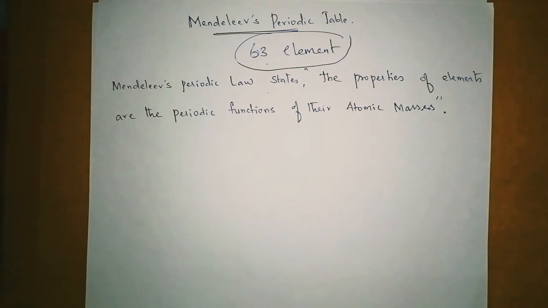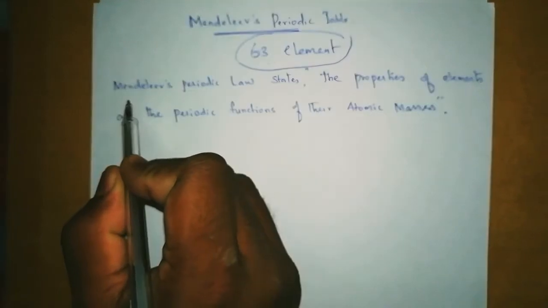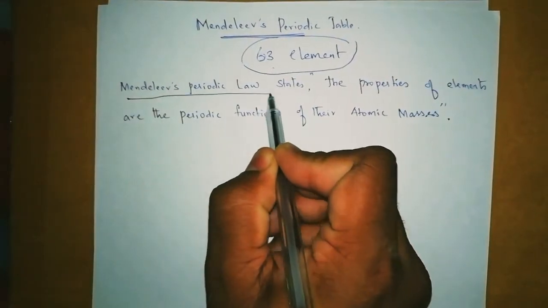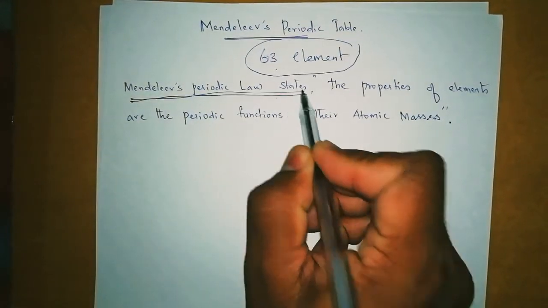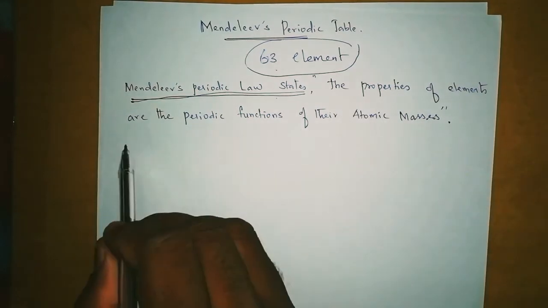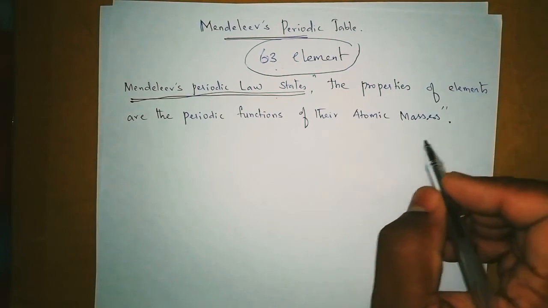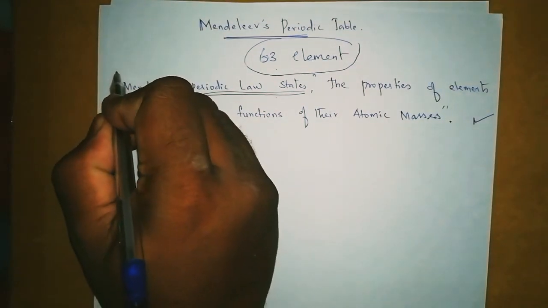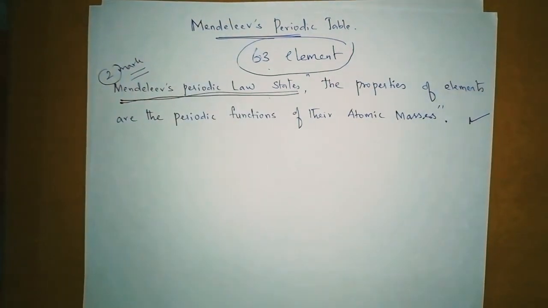The main question, mostly asked in your exam: state Mendeleev's periodic law. What does Mendeleev's periodic law state? It states that the properties of elements are the periodic functions of their atomic mass. It's very important. It can be asked as a 1 mark or 2 mark question, so it's one of the very important questions.